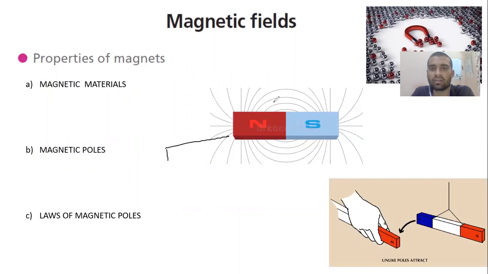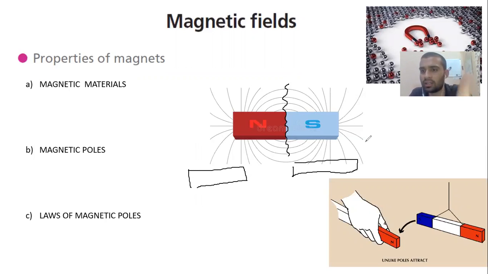But let's say you have a magnet here. This magnet which is in front of you, I break it into two halves. I take a hammer and break it from the center. So as you know, this will get into two halves like this: one magnet with north here and one magnet here with south. So this has north here, and this will have south.